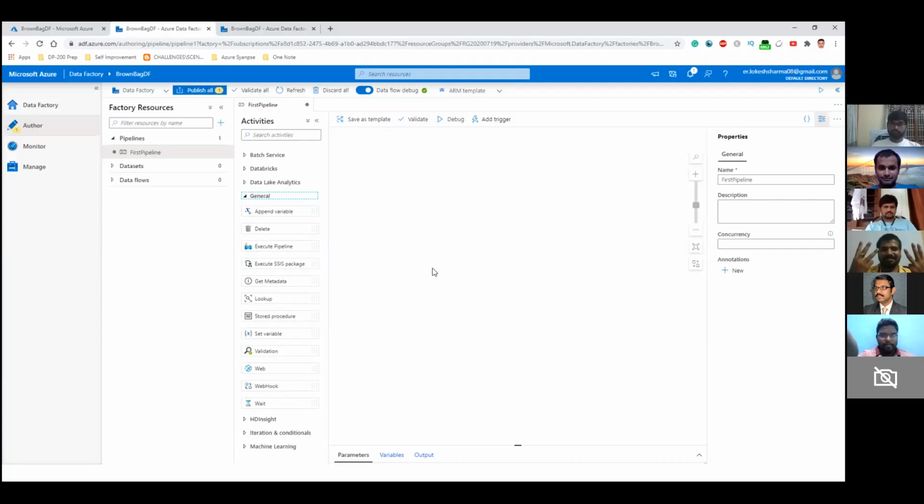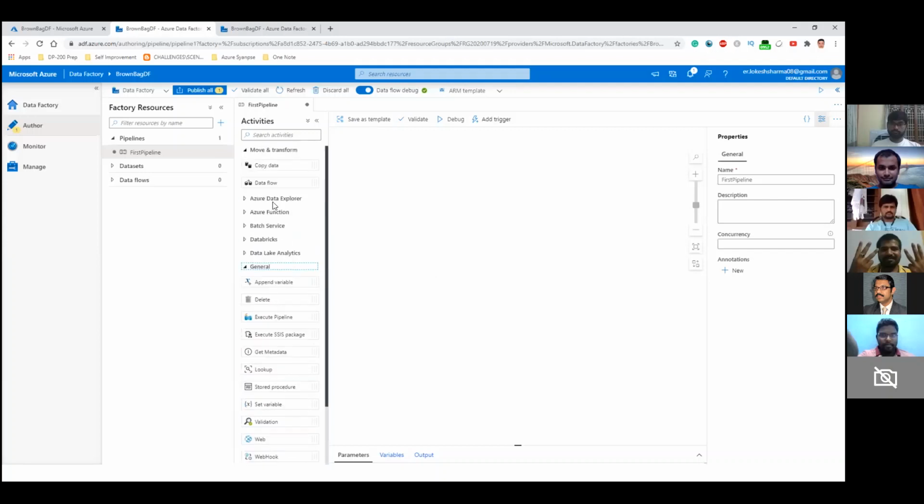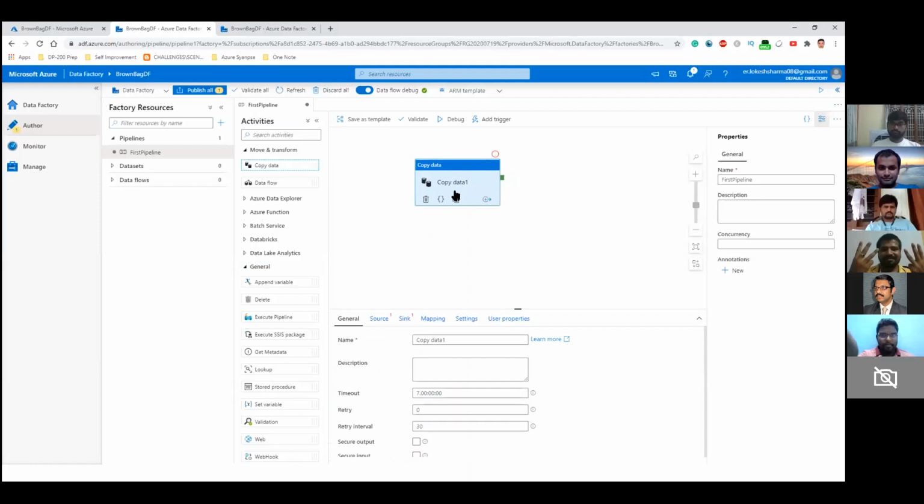For the first pipeline, as we want to keep things simple, we are really not interested in these activities. We will just be interested in moving the data from the source to the destination. That's why we are using Copy Data for this. It's just drag and drop. Once you drag the activity onto the canvas, you can rename it. Let's give it a name as local to SQL.